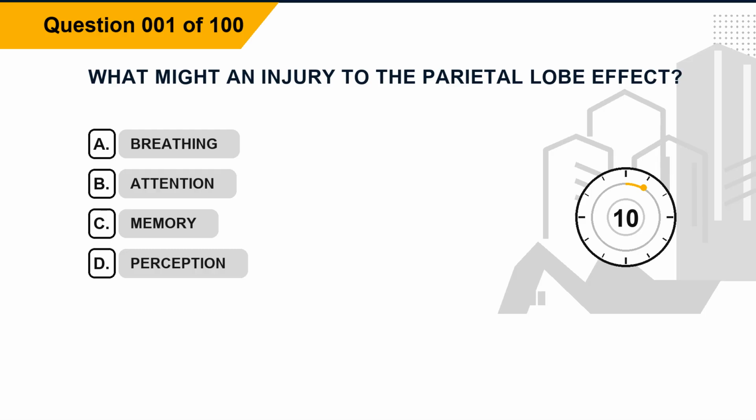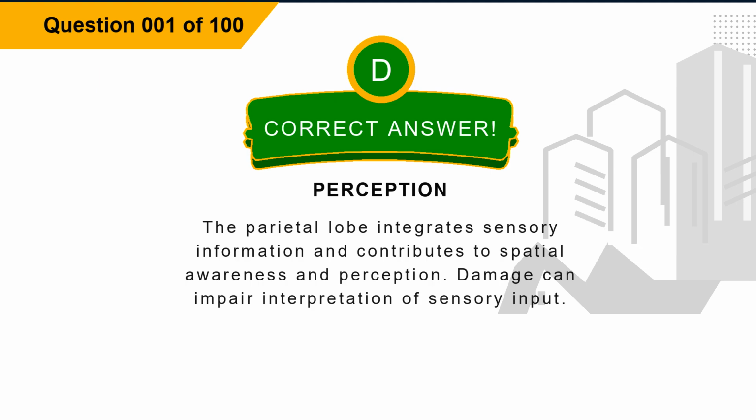Question 1. What might an injury to the parietal lobe affect? Option A, breathing. Option B, attention. Option C, memory. Option D, perception. The correct answer is option D, perception. Explanation. The parietal lobe integrates sensory information and contributes to spatial awareness and perception. Damage can impair interpretation of sensory input.